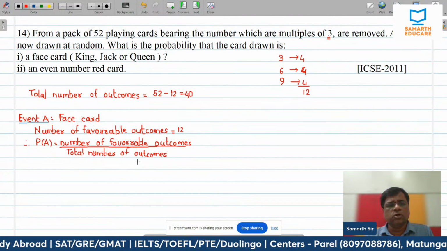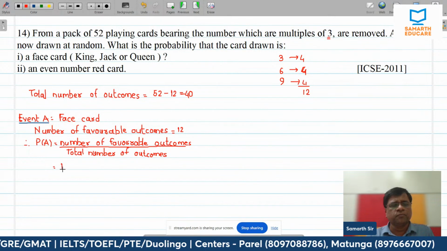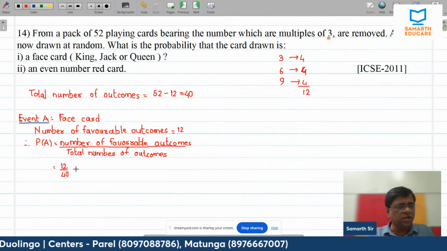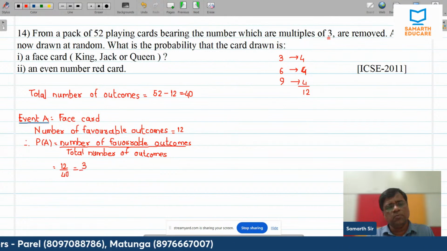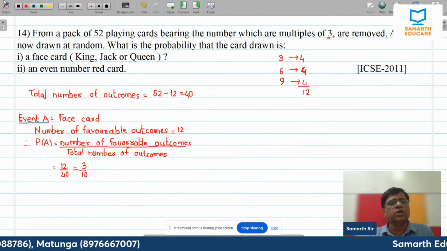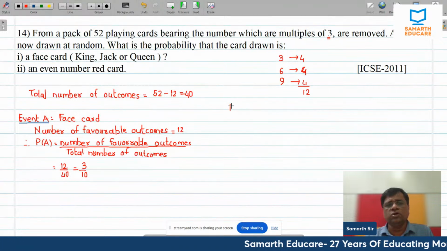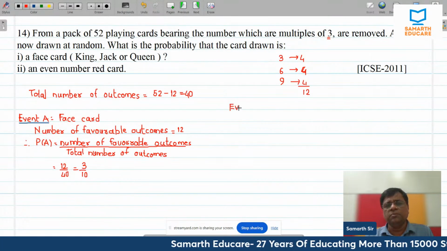And that is equal to 12 upon 40. If I divide this by 4, that becomes 3 upon 10. Okay. Now, let us come to event B. There are two events.